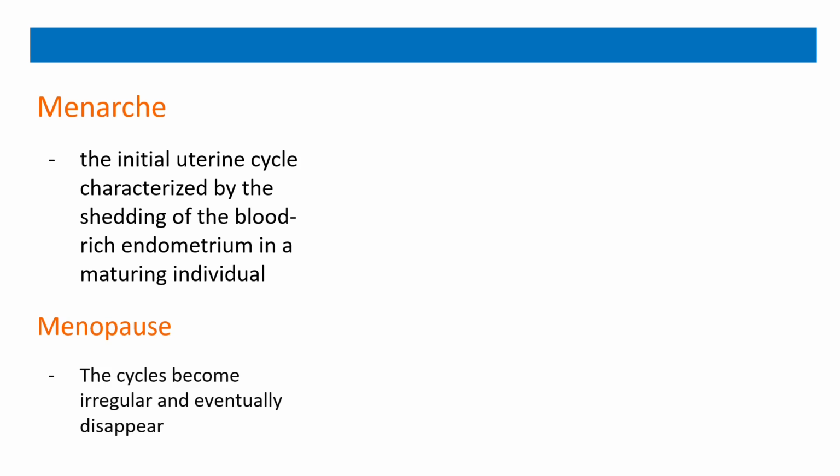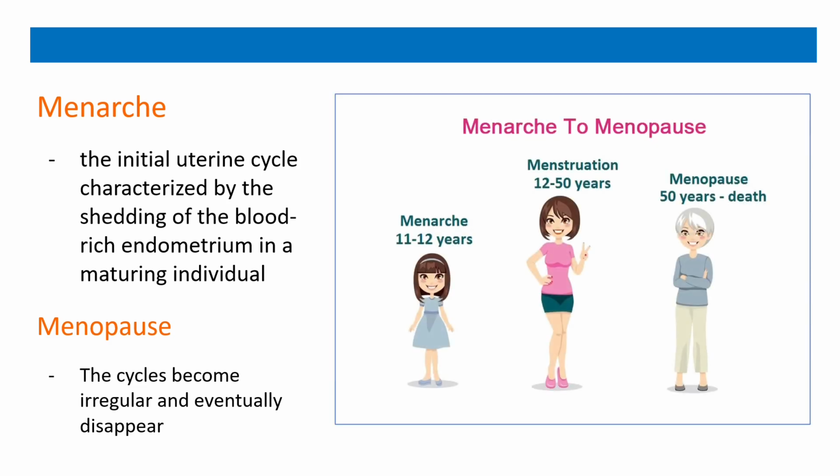We talk about menopause, when the cycle becomes irregular and eventually disappears because of the ultimate lessening or even disappearing of important hormones like progesterone and estrogen. So menopause will be caused by that. Menarche happens around 11 to 12 years old, menstruation 12 to 50 years old, and menopause will be around 50 years up to death.